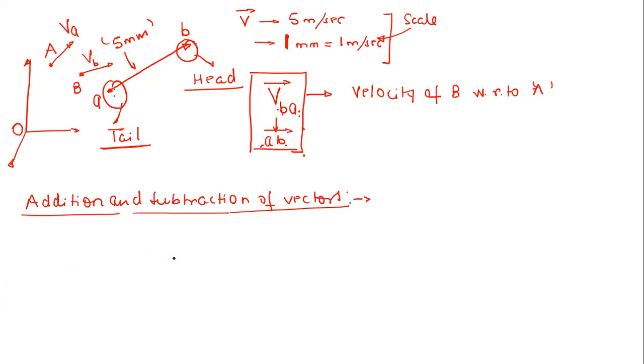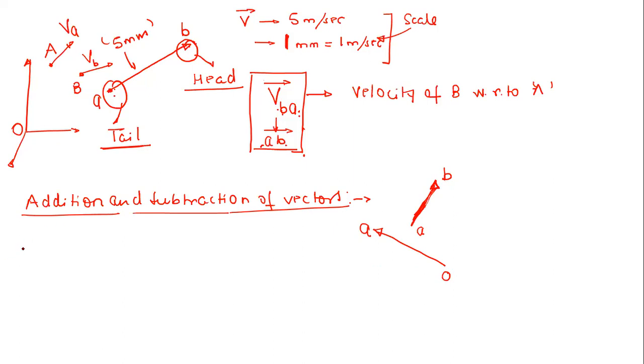So let us say we have two vectors. What are those two vectors? Let's say one vector which we have is OA, right? And then another vector which we have is, let us say, AB, right? So now, what are the things which are given to us? Let's talk in terms of what is given and what is the output which we desire. That will make things more clear, right?